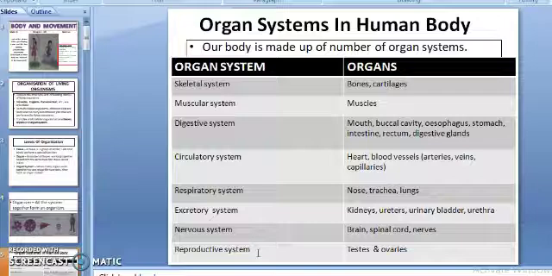It involves testis, sperm ducts, urethra in the male, and ovaries, oviducts, uterus in the female body respectively. The function is to produce male gametes and female gametes so that they can produce offsprings. That means they reproduce. So these are all the organ systems which are involved in the human body or in the body of any organism.